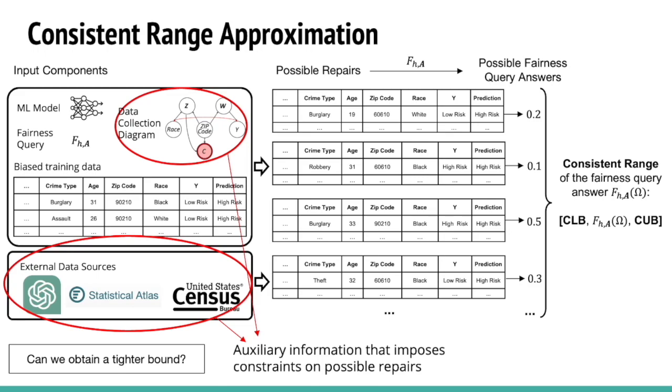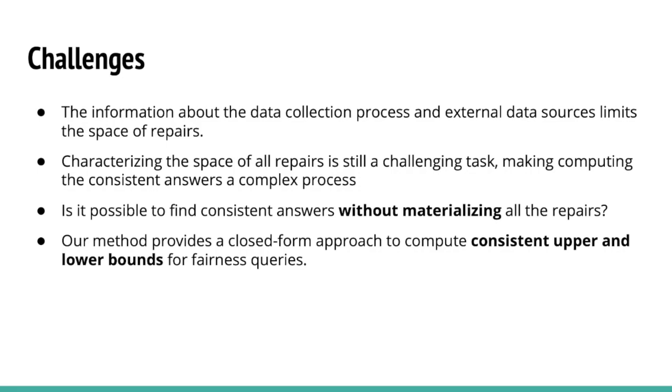We already showed what information we will incorporate, and we will utilize the statistical properties of the target distribution. Before we look at how exactly we will use them, we can conclude the challenges we face. So we know the information about the data collection process and the external data sources provides us the statistical properties of the target distribution, and that limits the space of possible repairs. However, characterizing the space of all possible repairs is still a challenging task, making computing the consistent answers a complex process, because there will always be a large number of possible repairs, and it is impossible to materialize all the repairs and find the consistent answers afterwards.